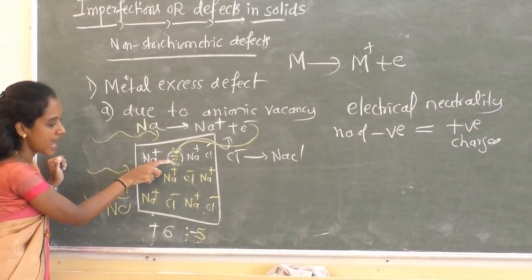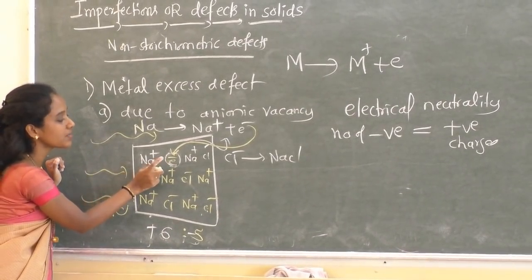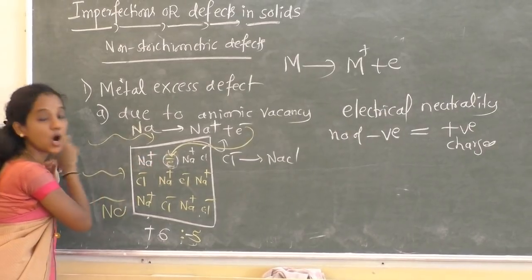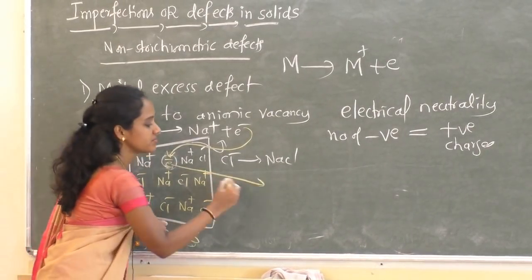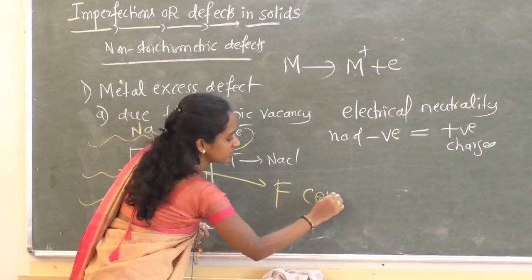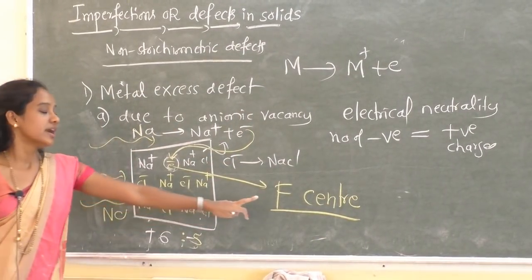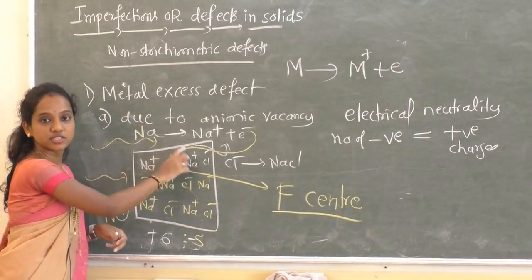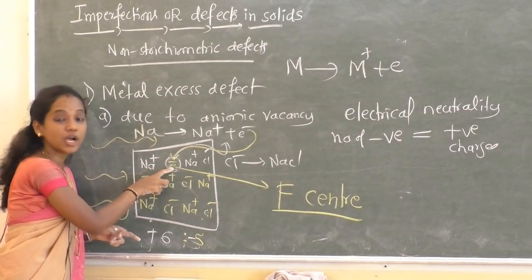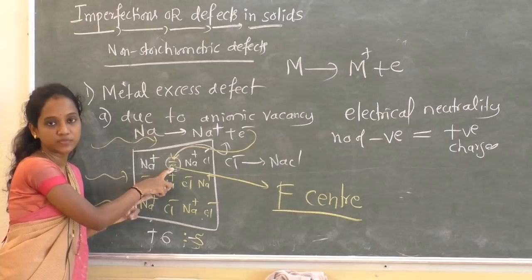Now this center, the anionic vacancy which is occupied by an electron, is called by the term F center. Very, very important for 1 mark. What is F center? It is an anionic site which is occupied by an electron.